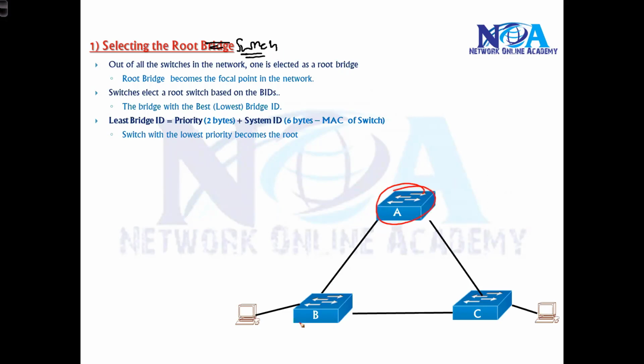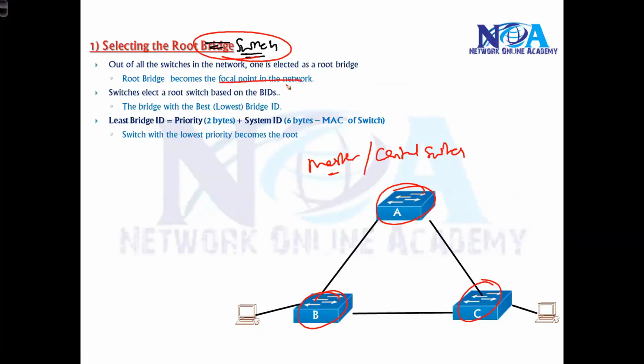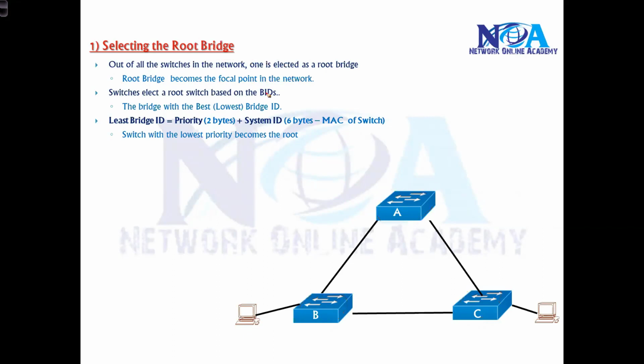Now any one switch has to become the root. Root is just like a master, or we can say a central switch, or central point, or central focal point from where you can make all the decisions. Just like if you want to decide, there should be some point of reference, right? So there should be some point of reference, and that reference will be this root bridge. So we can say it is like a focal point in the network, or a central switch, or a master switch. You can say whatever, but technically we call it a root bridge.